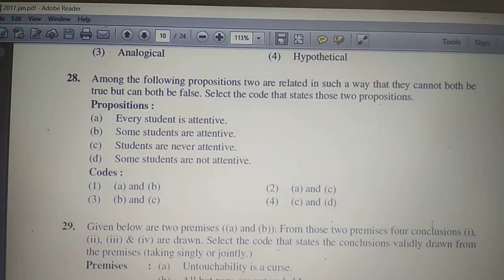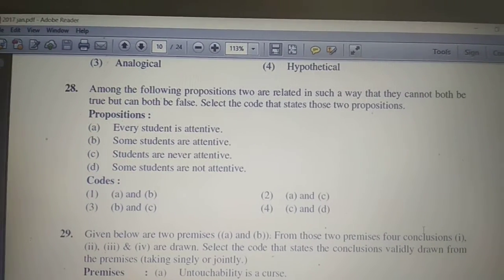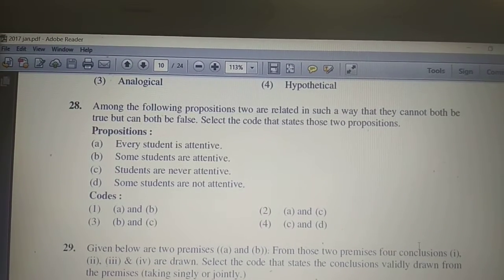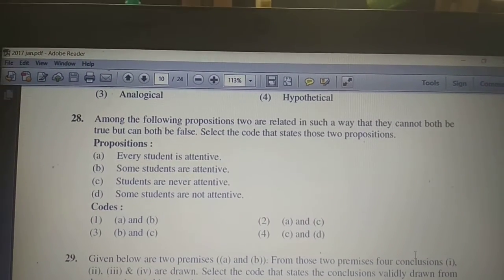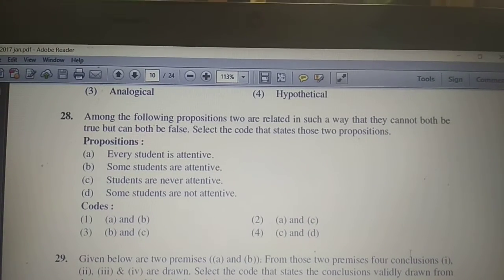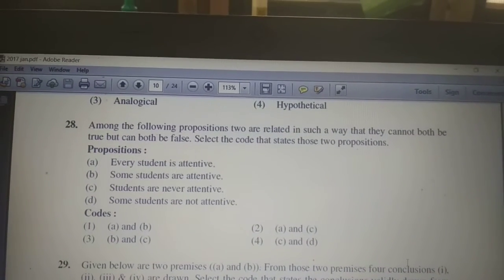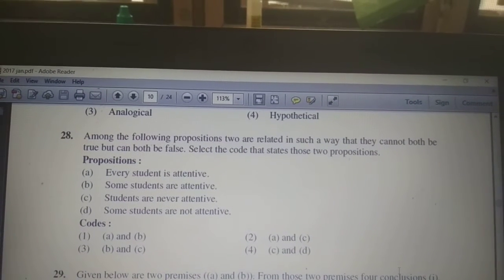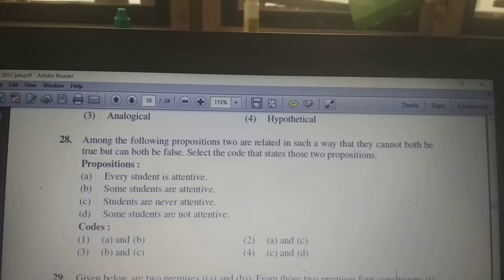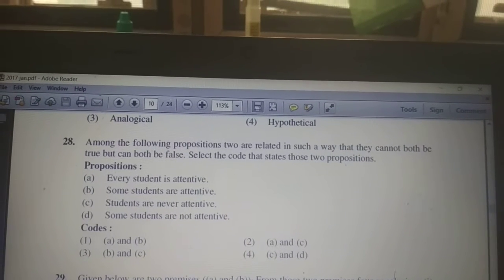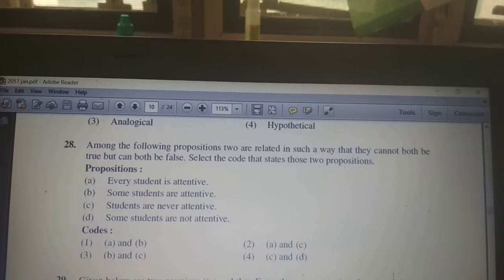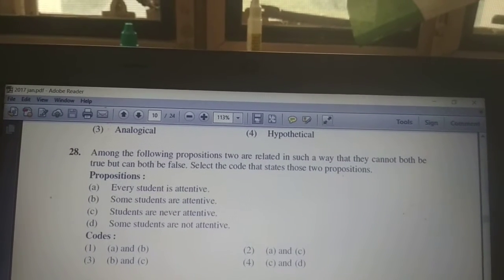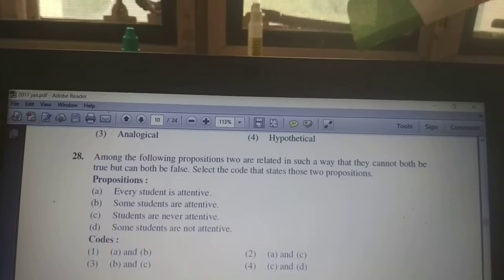Going with the options, first one is: every student is attentive. As I said in the previous class, every, each, only, all are related to the A class. So every student is attentive means A, or all. Next I need to identify the one related to no. Second, some students are attentive, which is related to I, so I have nothing to do with it. Next one is: students are never attentive. Never, none, none of are related to no. The last option is: some students are non-attentive, that means some not, so I have nothing to do with this either.